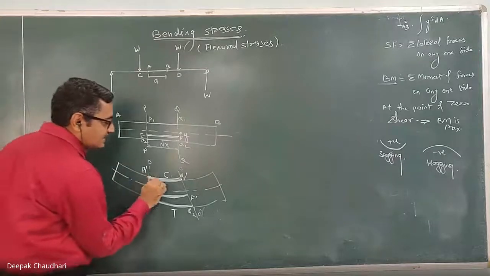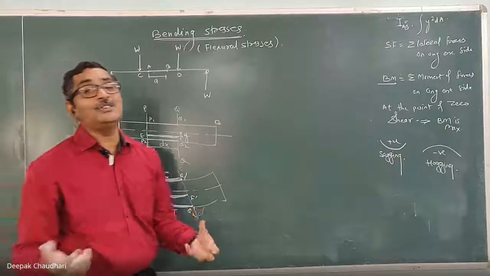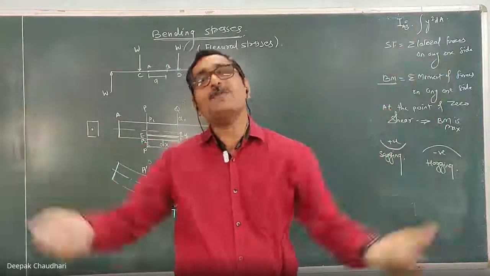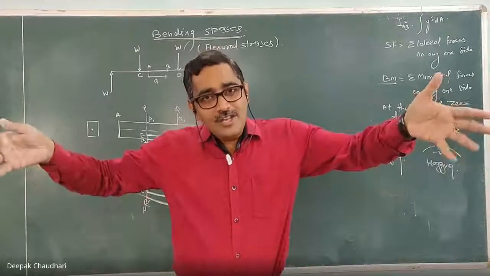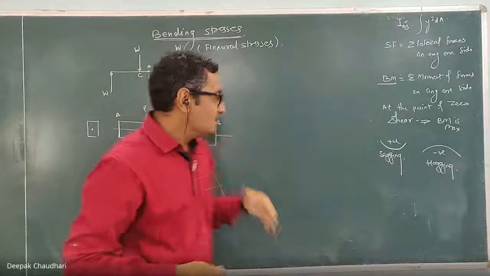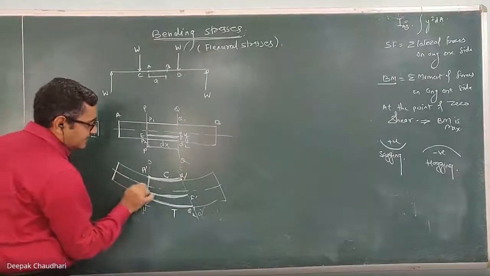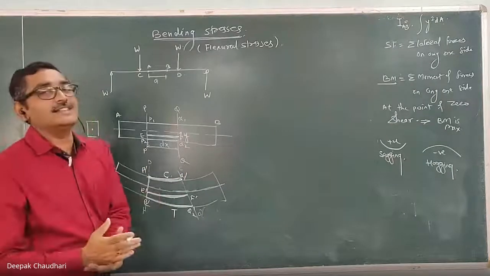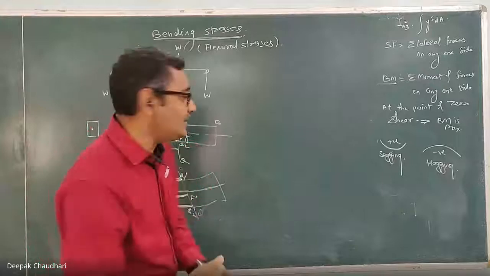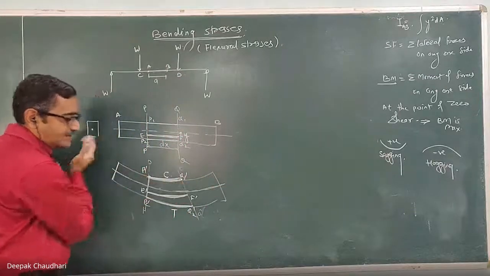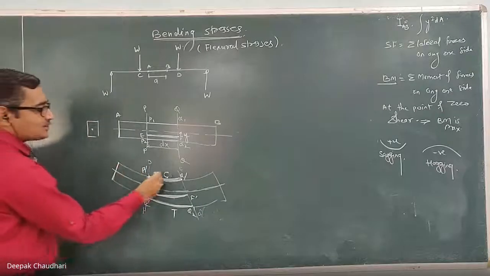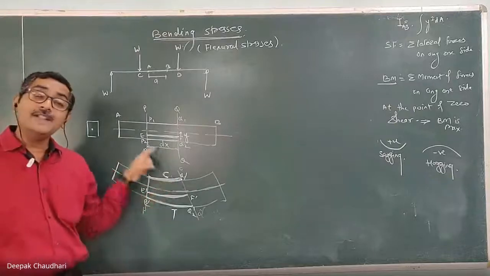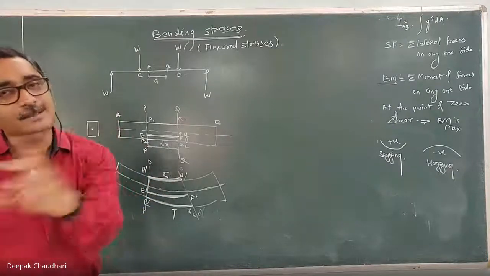And we know that the stresses induced in any material are proportional to the elongation and contraction. If one material is elongated more, more stresses will be induced. If the elongation is less, fewer stresses are induced. Clear? So here also, if you go away from the centroidal axis, the contraction or elongation increases, and hence the bending stresses will also increase. I'm coming back to that point. But have you understood how the compressive stresses and tensile stresses are induced? These are the stresses induced because of the bending moment. These are the bending stresses whose nature is compressive or tensile.